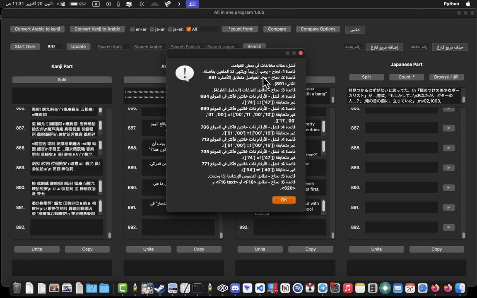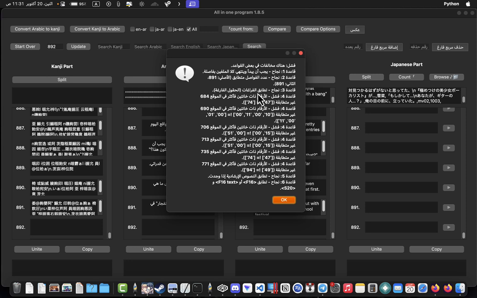Compare now. First rule here, you can translate this by editing the code. I will also explain about the code. First, both files should have commas. It's saying success. It's correct. The number of commas should be the same. The first one is 891 and the second is also the same, so it's success.